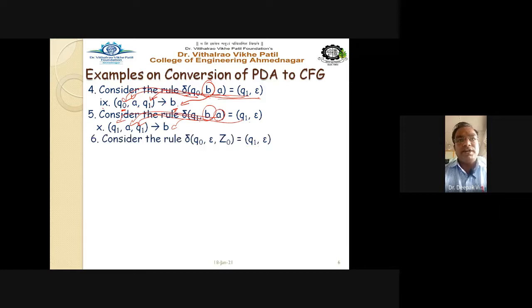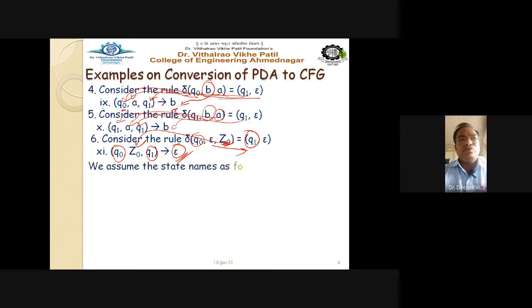Next, consider the rule delta Q0 epsilon Z0, that is equal to Q1 epsilon. The same rule we are applying here. So Q0 here, Q0, Q0, then Q1, Q1 here. This Z0 must go in between Q0, Q1, and the epsilon must go on the right hand side. That is nothing but this rule on the right hand side.